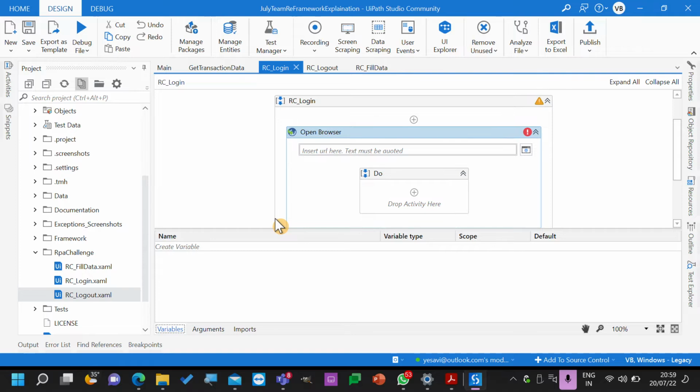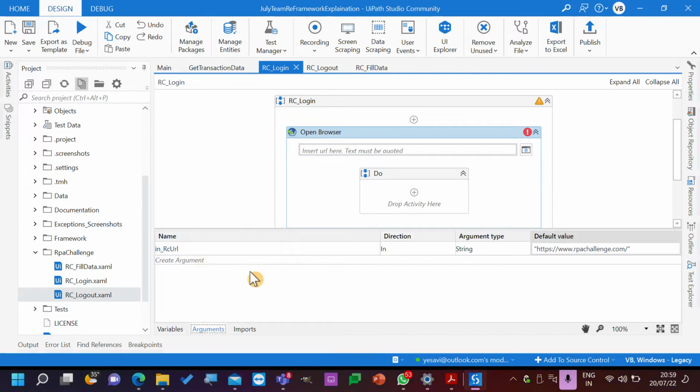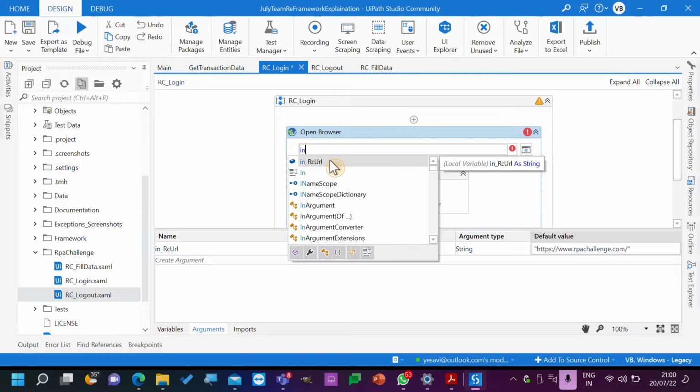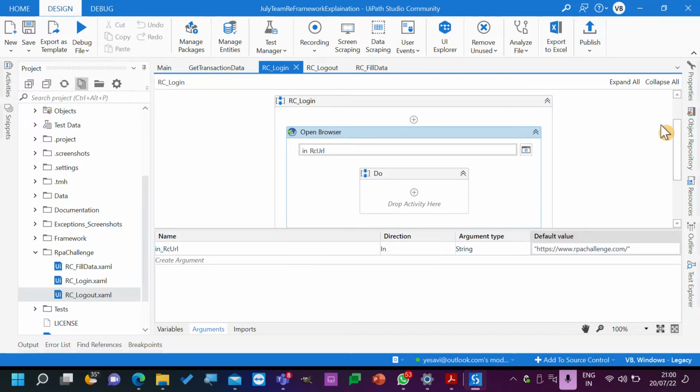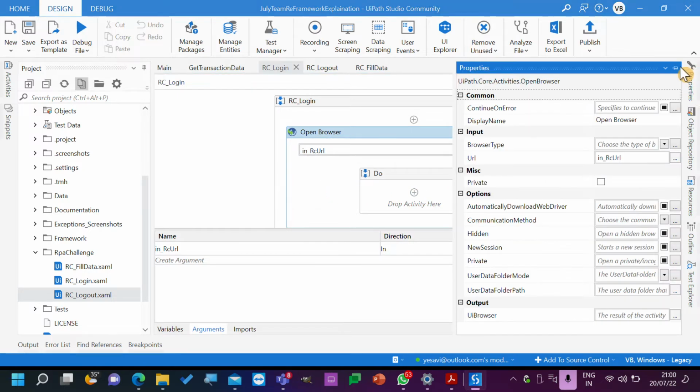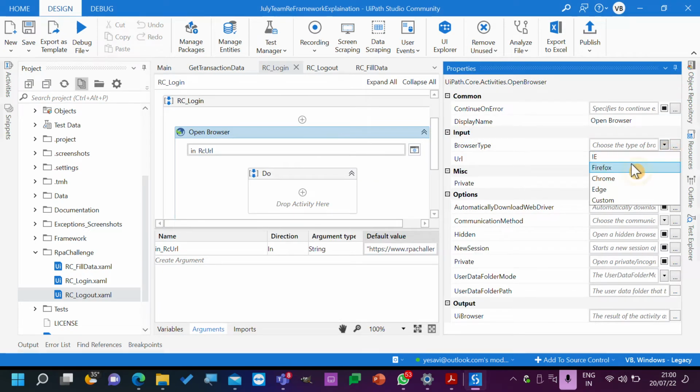For the interest of time, the variables are the items or memory locations that can be accessed only in this workflow. Arguments are the items that can be accessed outside the workflow. Simple. Now here I'm adding the RPA challenge, so I'm taking it as in_RC_URL. I'm just using properties, and then I'll select browser type Chrome. Just save and debug, a simple application.